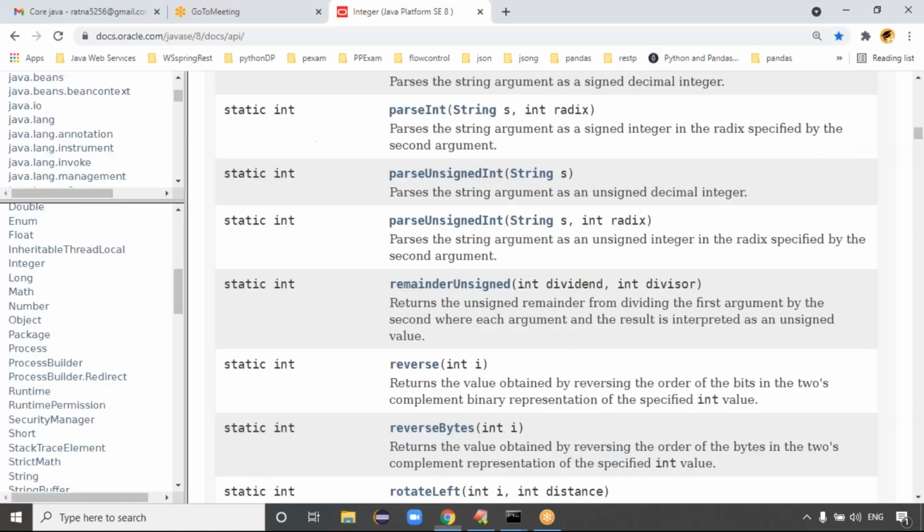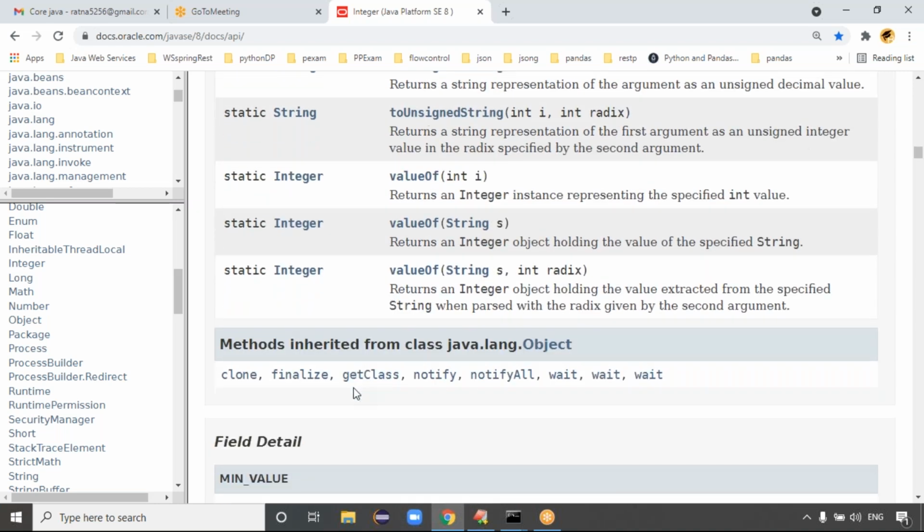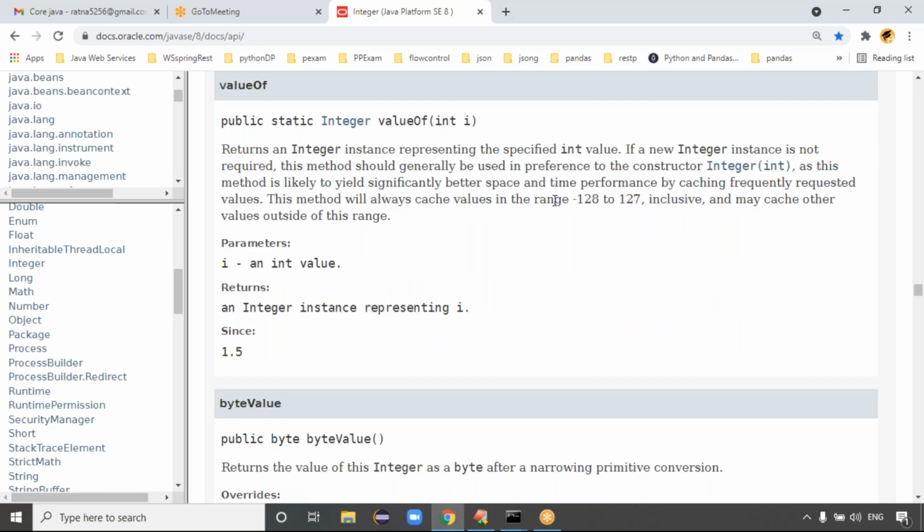Exactly. The reason is, see, this is like Integer class, guys. If you see the implementation of the valueOf method, actually the method always caches the value in the range between minus 128 to 127. It means while creation of an object using the valueOf method, if the value is within the range minus 128 to 127, it is pointed to the same memory.